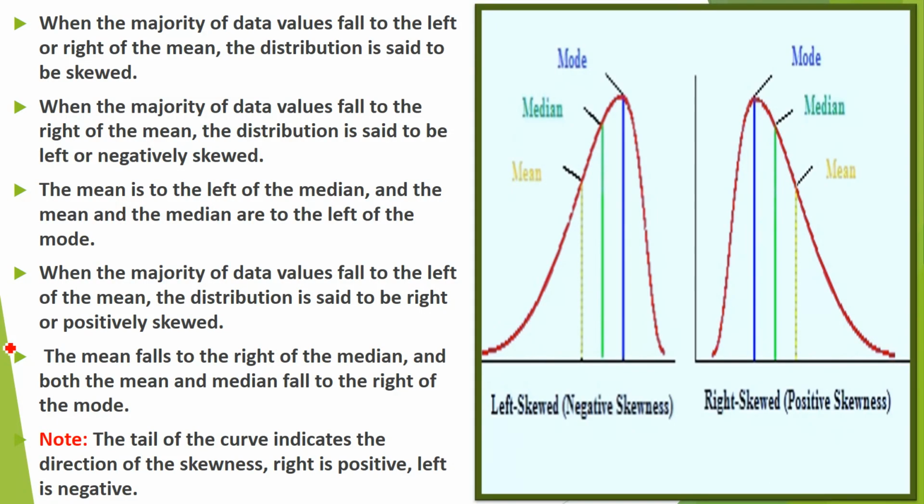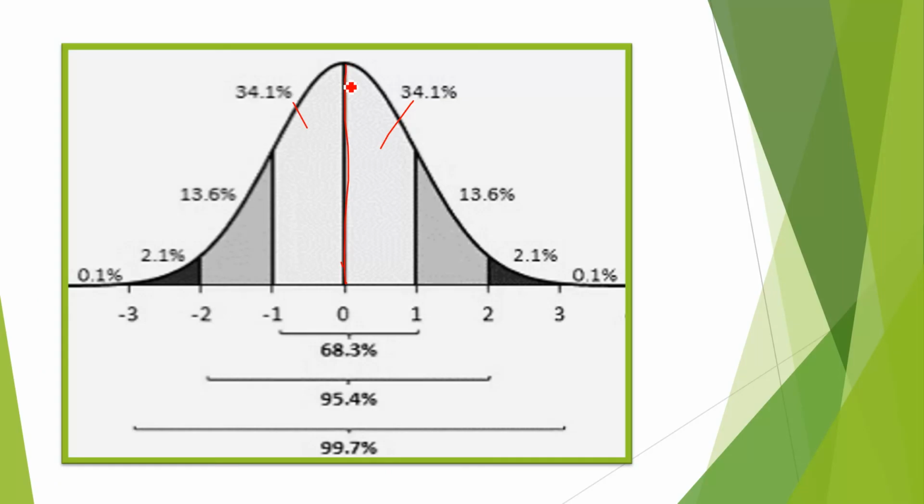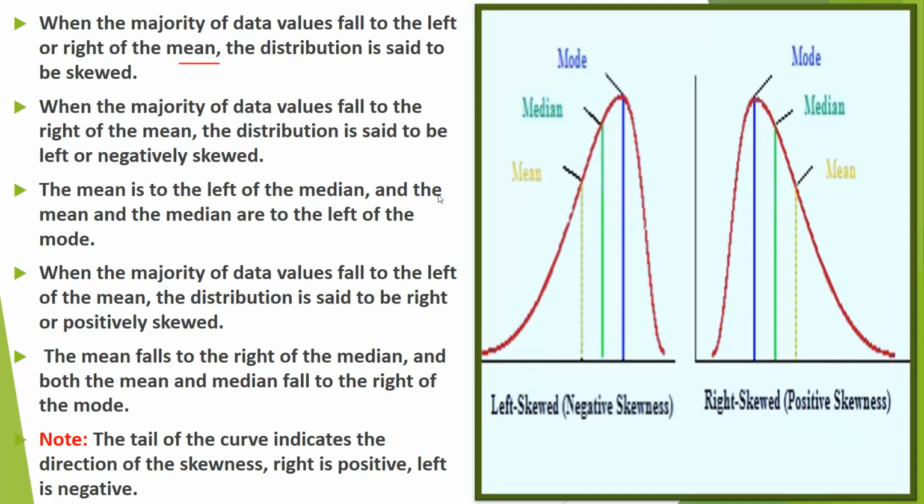Right here I have made another graph to show you the skewness. When the majority of the data values fall to the left or right of the mean, see this one, this is the mean. If we find that you have more data here on the right hand side, or more data on your left hand side, then this is called skewness.